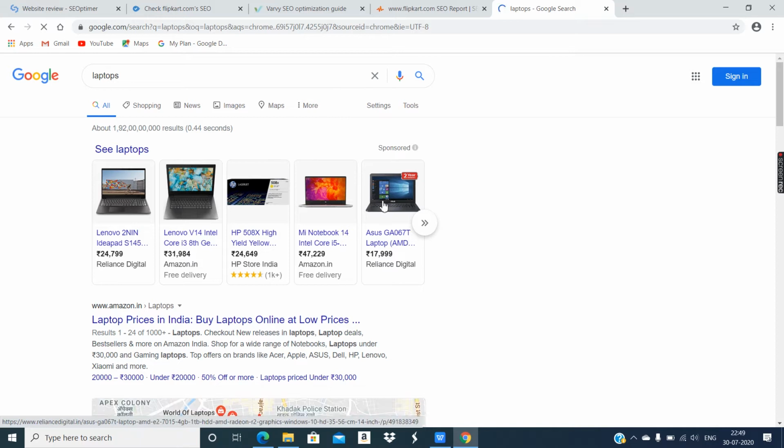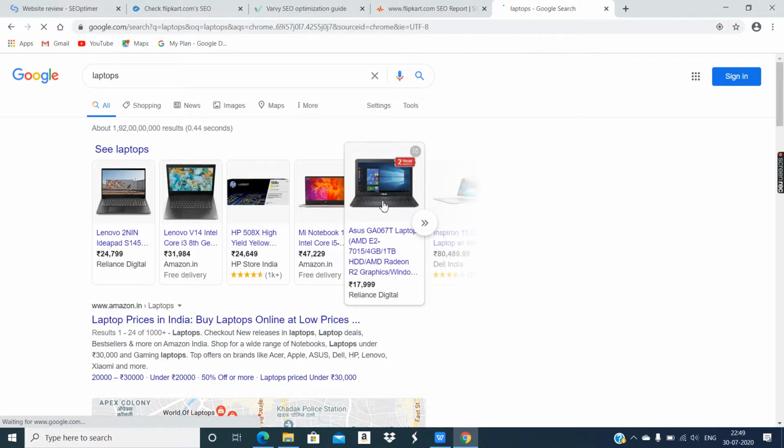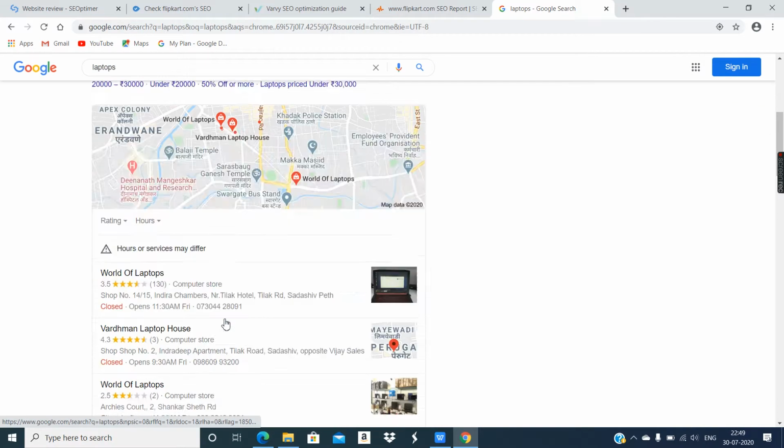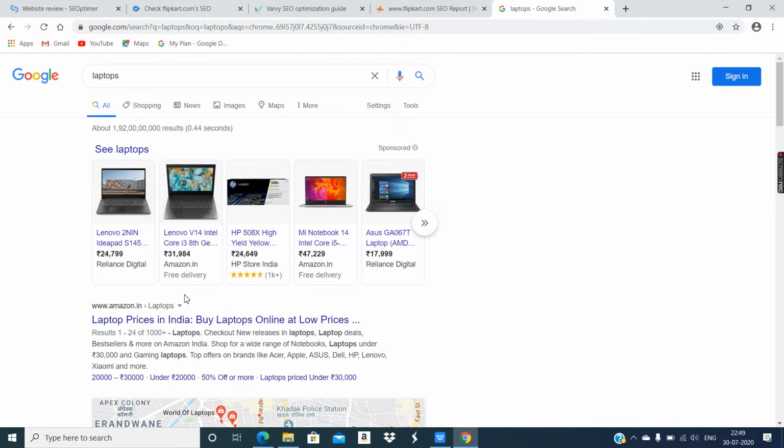These images have appeared because in the e-commerce website, along with the img tag, they have given the alt attribute, and maybe in alt attribute they have mentioned laptop. Okay, so whenever I have typed laptop, it's showing me the images. So here instead of reading all these things, users generally look at this. And these are sponsored. That means they have paid the Google search engine. These are sponsored ads. Sponsored keywords and ad keyword, they are generally paid advertisements. Okay, but these images have appeared.